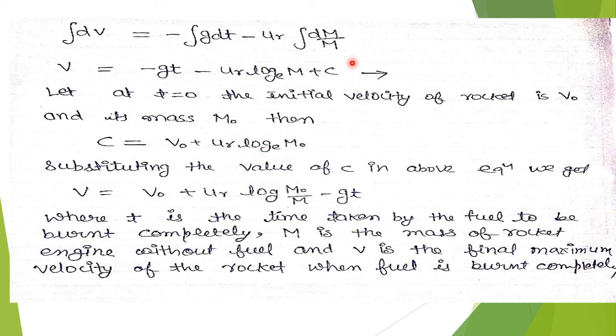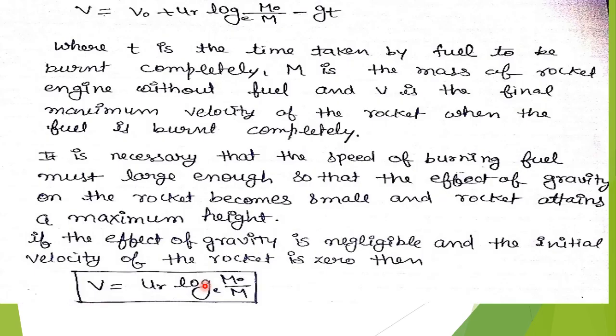By putting the value of c in this equation and solving it, we get v equals v0 plus ur log(m0/m) minus gt. This is the equation, where t is the time taken by the fuel to be burnt completely, m is the mass of the rocket without fuel, and v is the final maximum velocity of the rocket when the fuel is burnt completely.